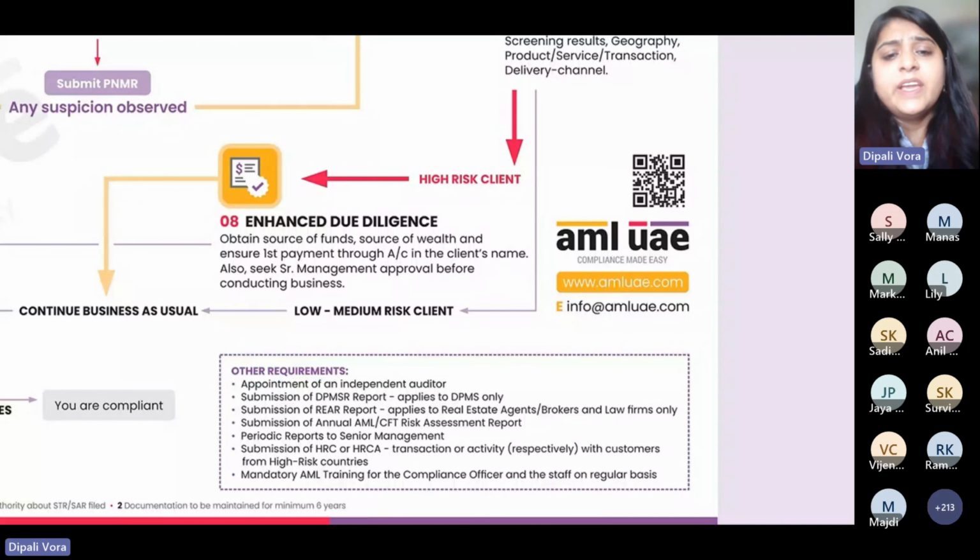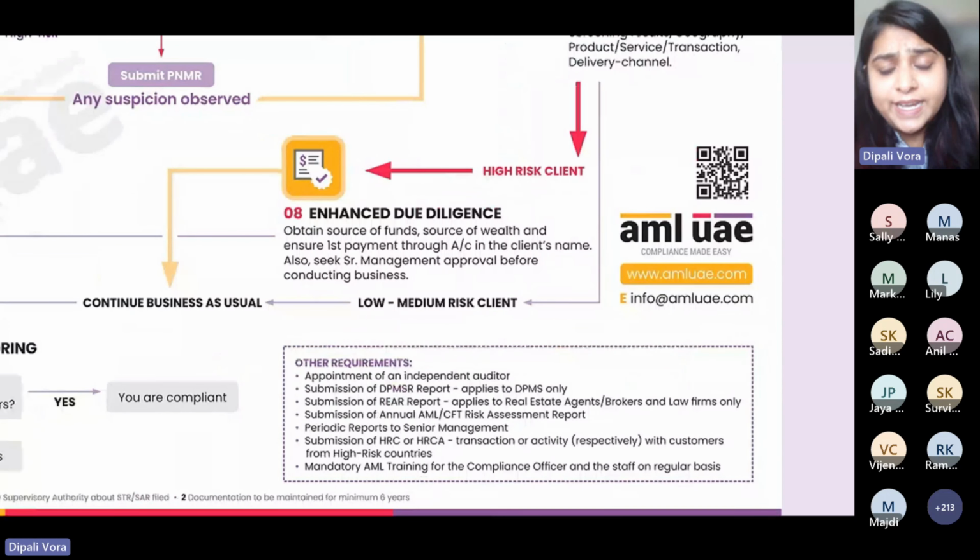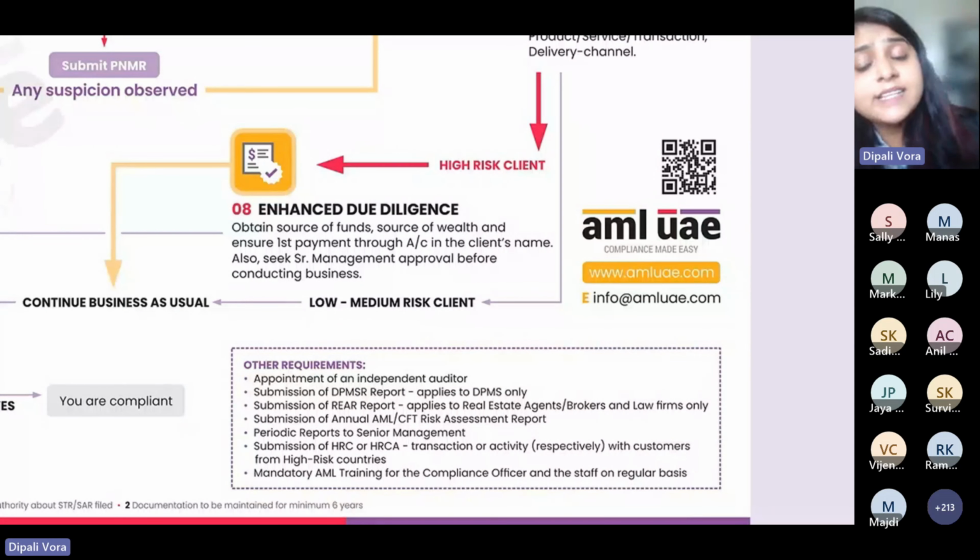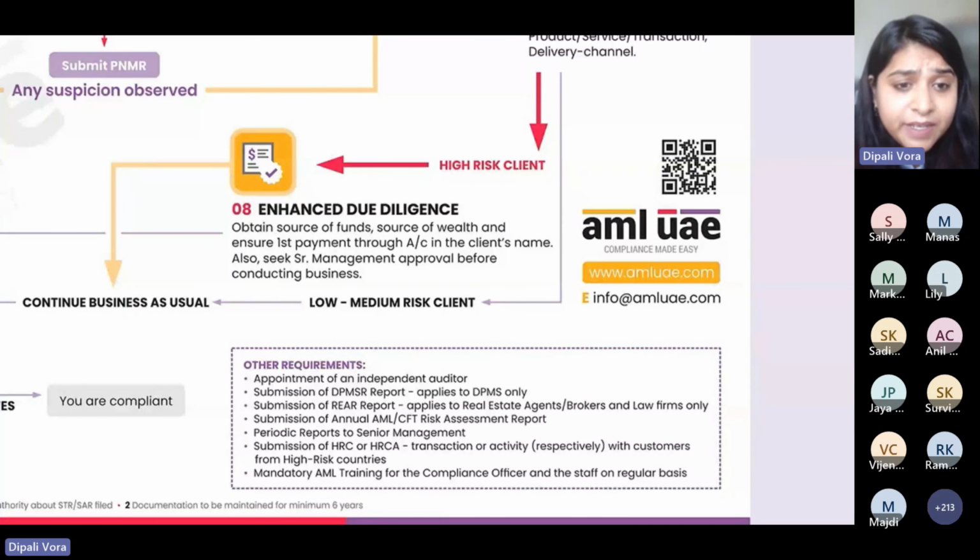In addition to that, there is mandatory AML training for the compliance officer and the staff on a regular basis. The AML law is not only applicable to the company; the responsibility for compliance lies on the company, the UBOs, the management, employees, staff, everybody.